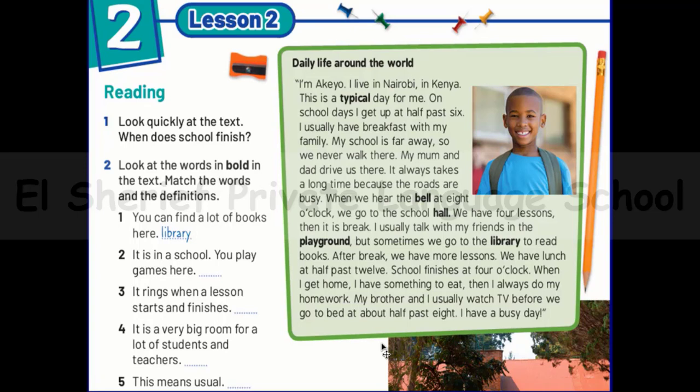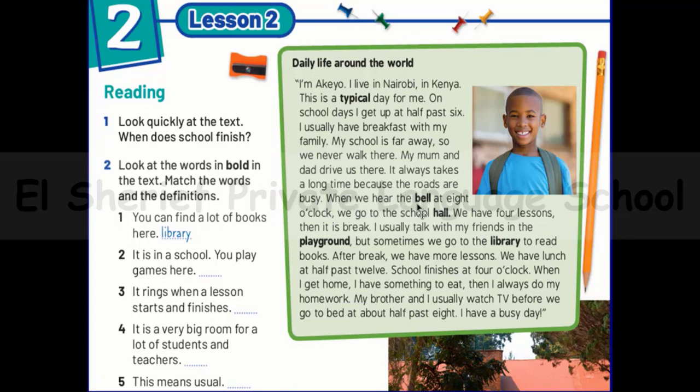I'm Akio. I live in Nairobi, in Kenya. This is a typical day for me. On school days, I get up at 6:30. I usually have breakfast with my family. My school is far away, so we never walk there. My mom and dad drive us there. It always takes a long time because the roads are busy.